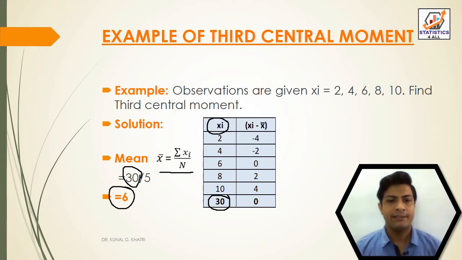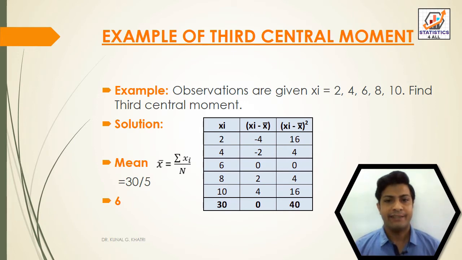After finding the x bar value, we will find xi minus x bar. Here x bar is equal to 6. So 2 minus 6 is equal to minus 4. 4 minus 6 is equal to minus 2. 6 minus 6 is equal to 0. 8 minus 6 is equal to 2, and 10 minus 6 is equal to 4. Now doing the sum of xi minus x bar, we get a value equal to 0.